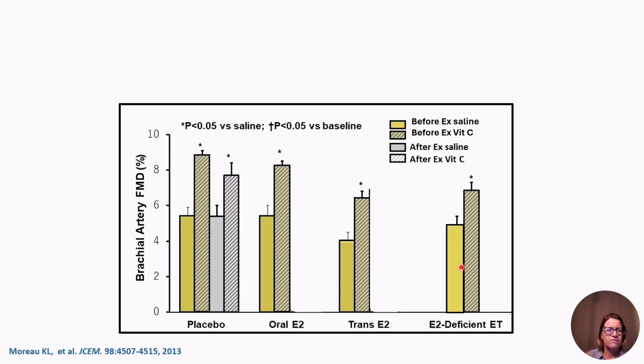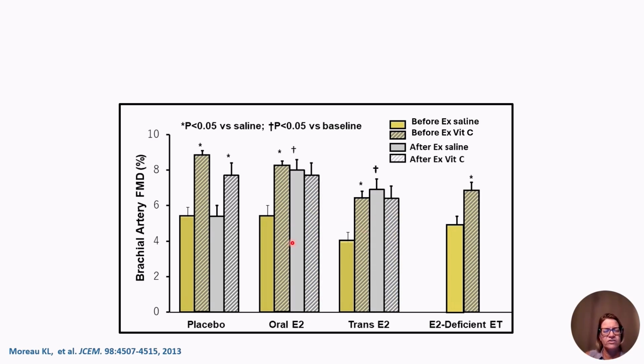We next then infused the saline and vitamin C following the 12-week endurance exercise training while they were taking placebo or oral or transdermal estradiol. In the placebo group, where I showed that they didn't show an improvement, when we infused vitamin C into them, they show an increase in flow mediated dilation, suggesting that these women are still under tonic oxidative stress. In contrast, in the women treated with oral or transdermal estradiol, where I showed that they demonstrated an improvement in endothelial function, infusing vitamin C into them demonstrated no further improvement, suggesting that they were no longer under tonic oxidative stress.